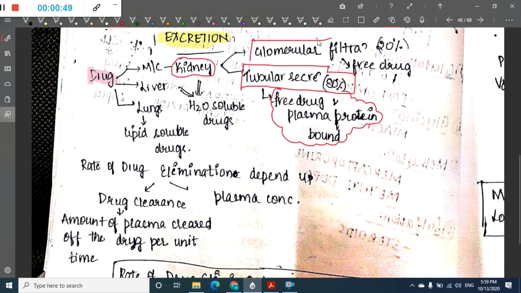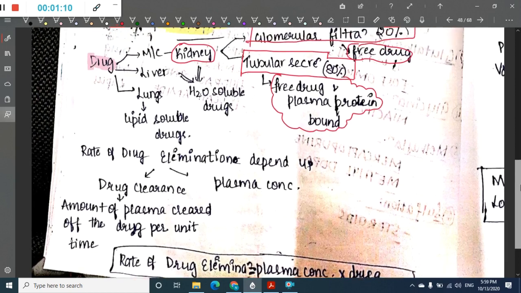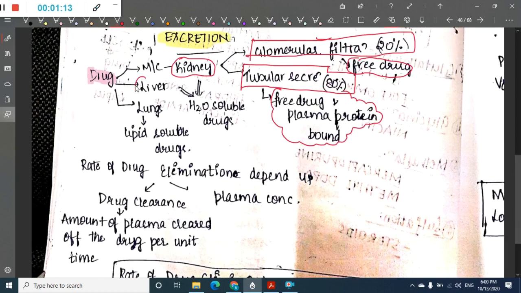Whereas we have glomerular filtration. In glomerular filtration, around 20% of the drug, the free drug, is excreted. Besides the kidney, the drug can also be excreted through the liver and lungs. In the lungs, lipid soluble drugs are mainly excreted, whereas in the kidney and liver, water soluble drugs are mainly excreted.